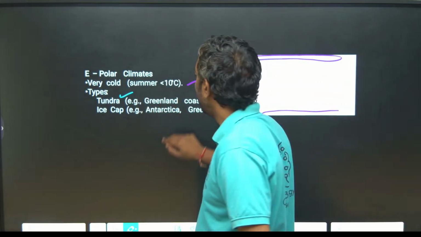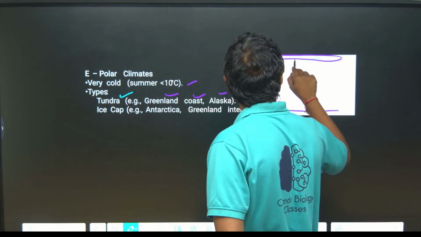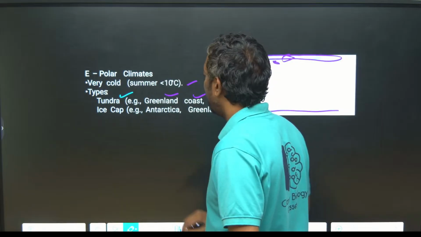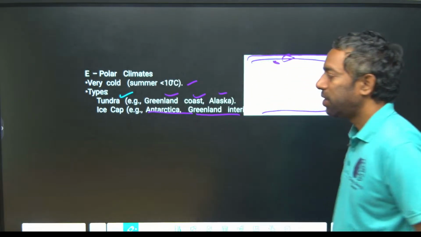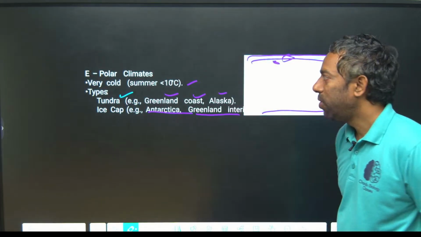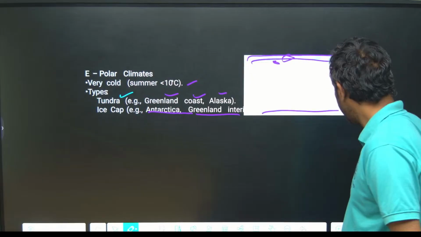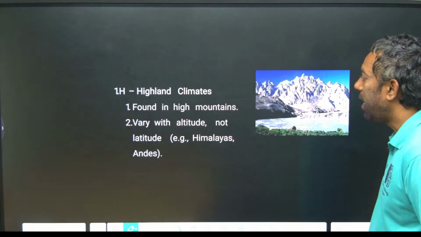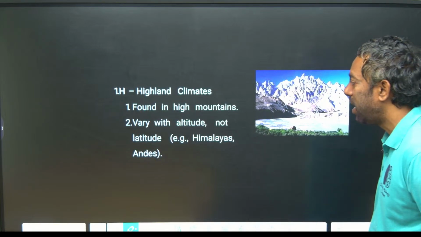Tundra. That is the Greenland and Alaska area. This is Alaska, this is Greenland. Ice cap is Antarctica and Greenland. This is the very cold area where the world climate is described. Highland climates are found in mountains, based on altitude, not latitude.